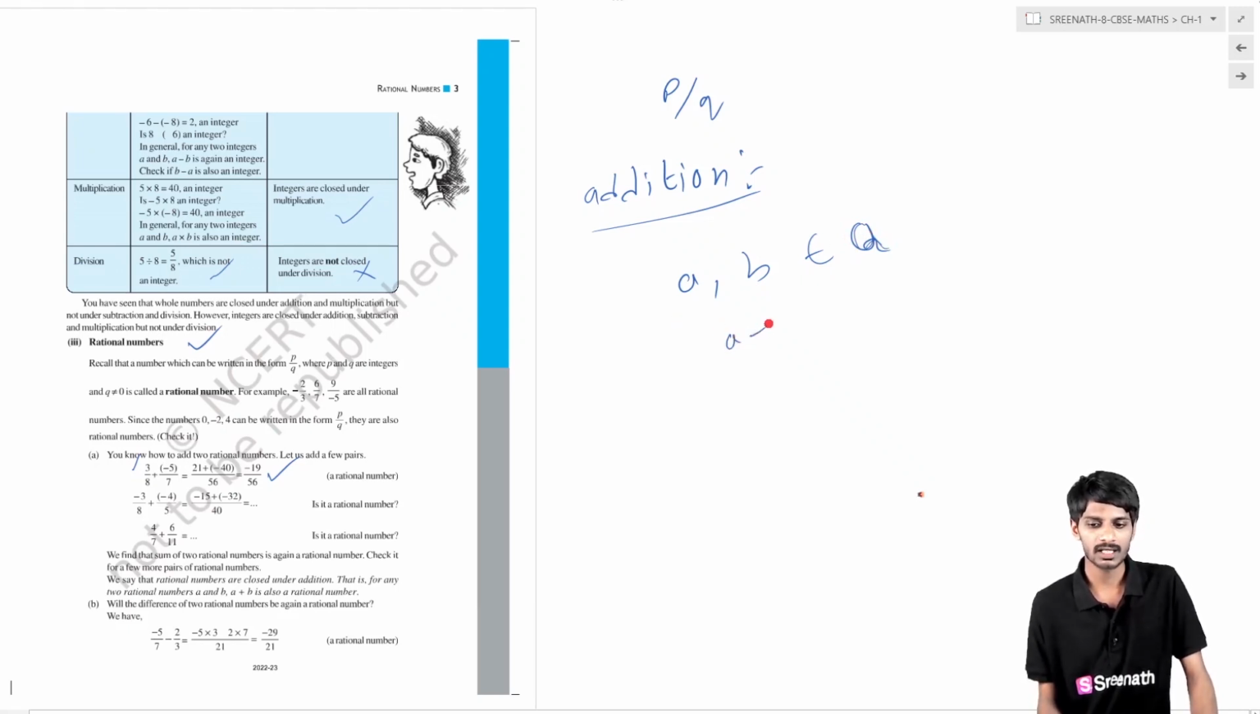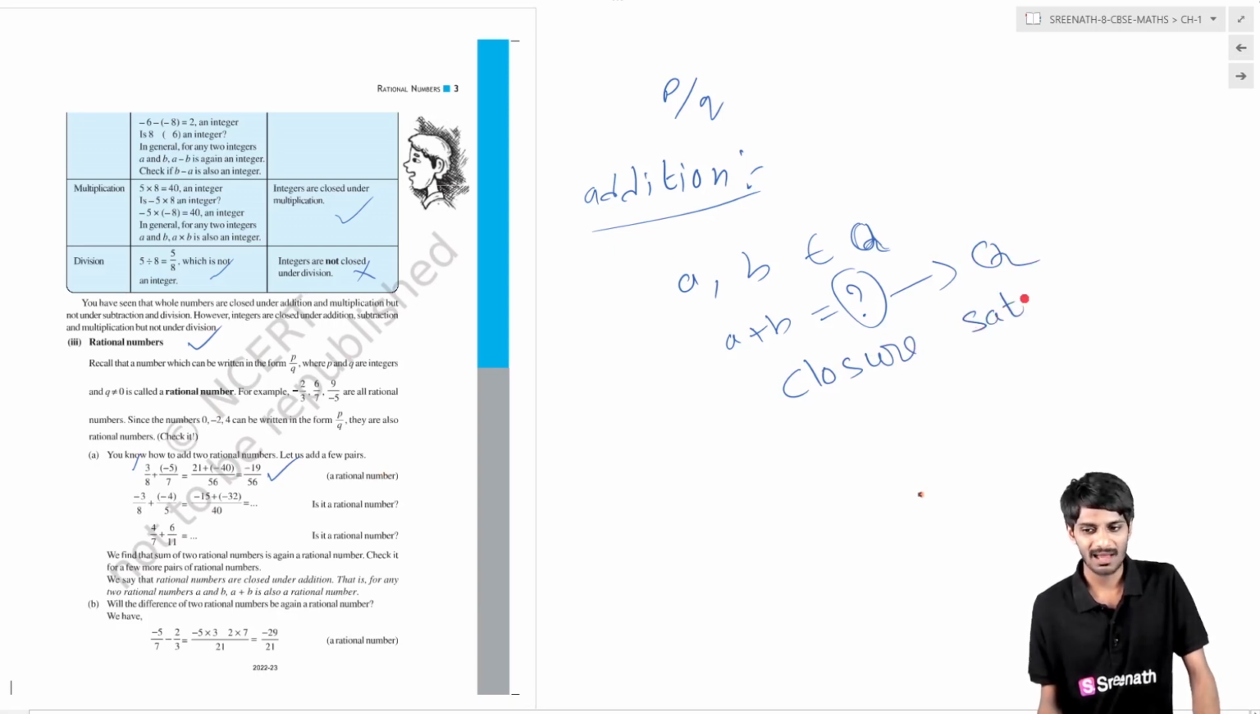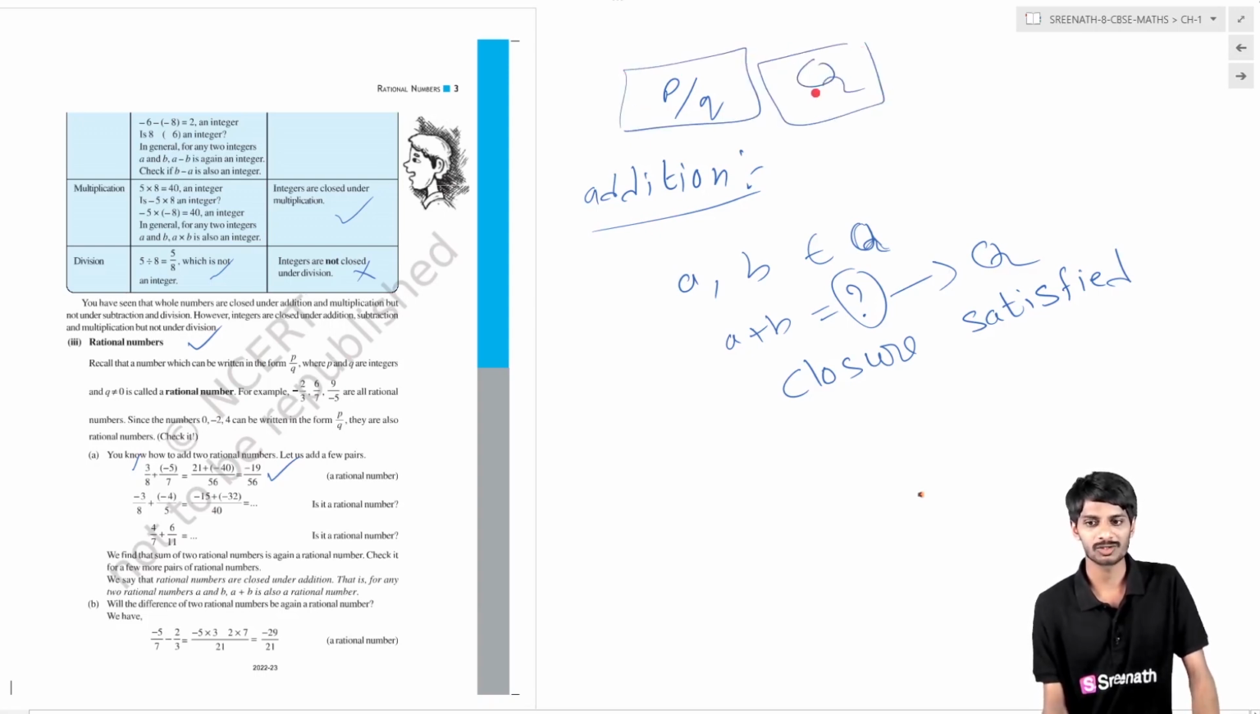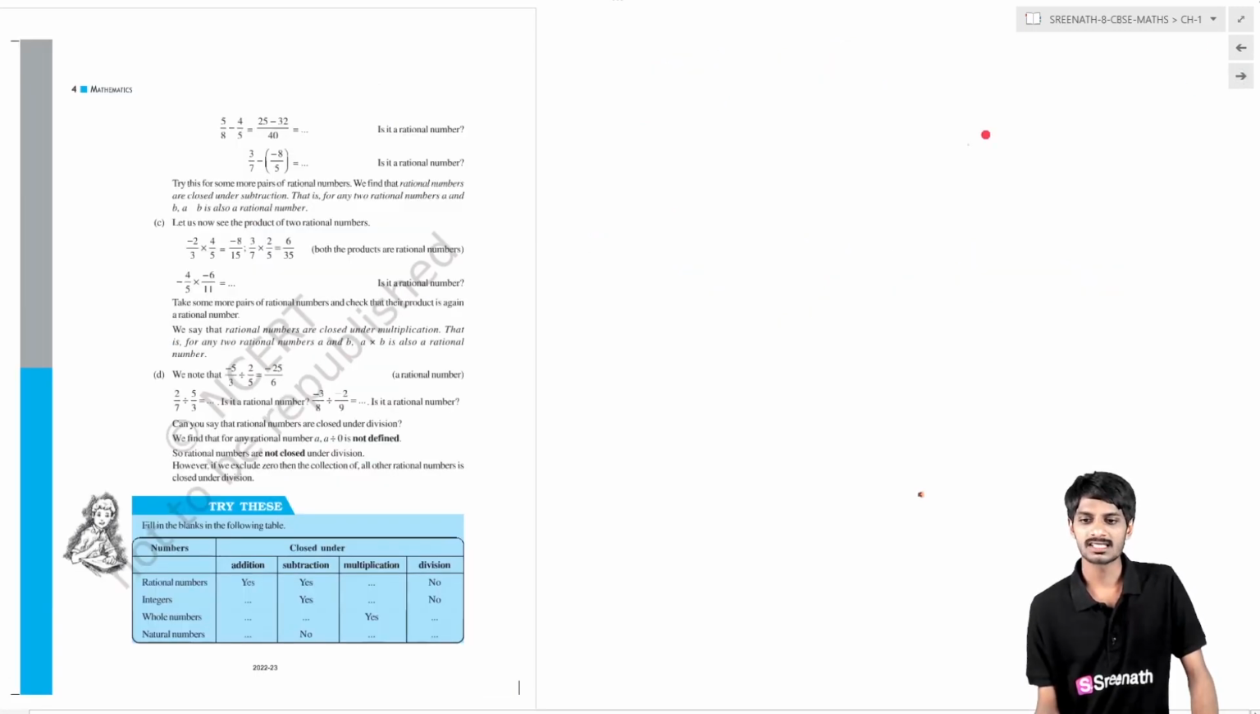Then finally what happened? A plus B, we get some result. That result also belongs to rational numbers. So finally, the closure property is satisfied under addition for rational numbers. Rational numbers are represented by Q. Okay, now the same closure property for subtraction.